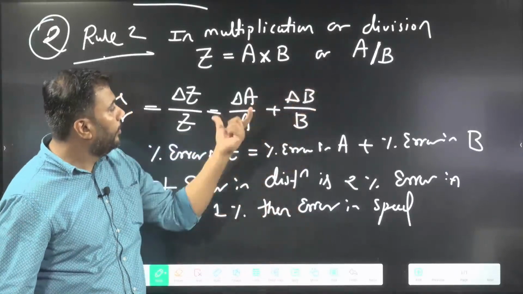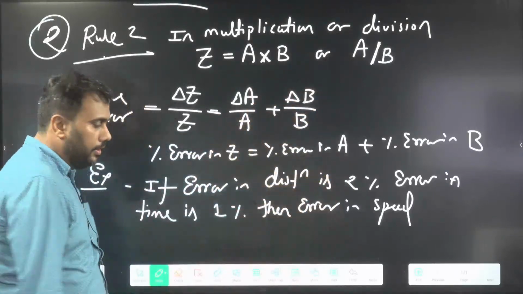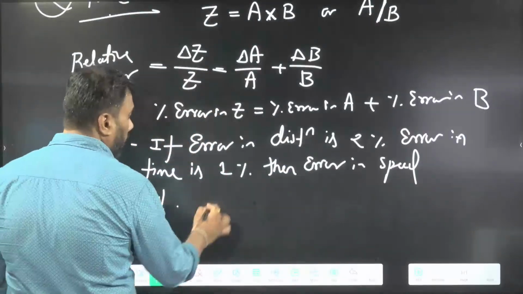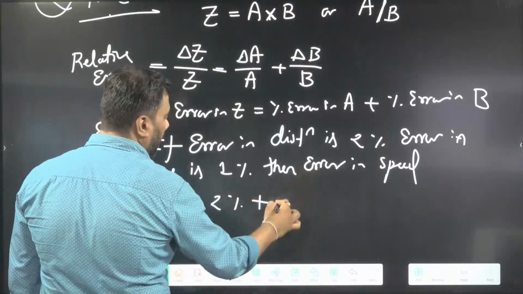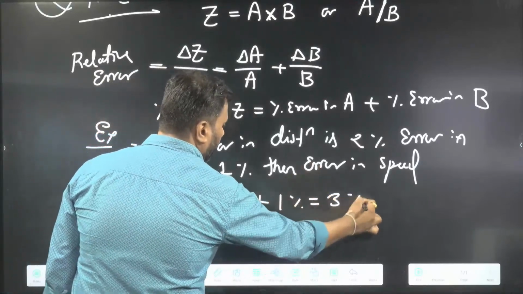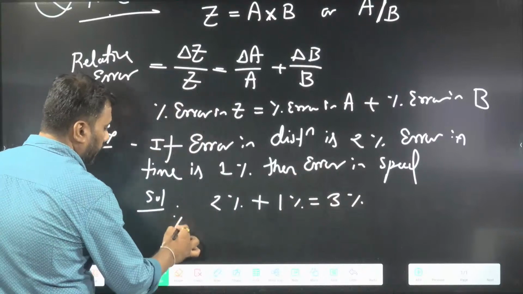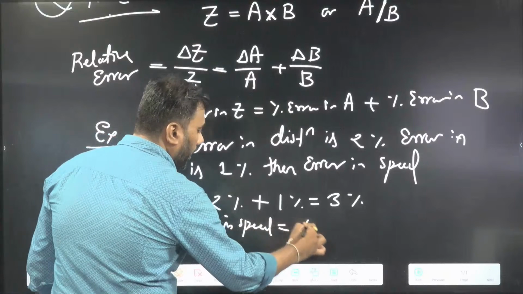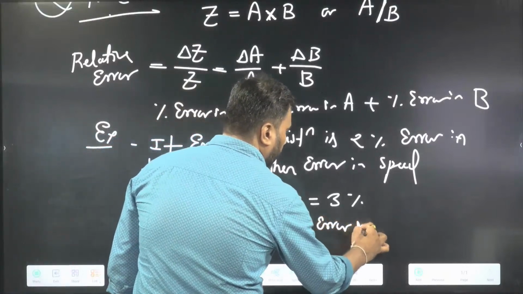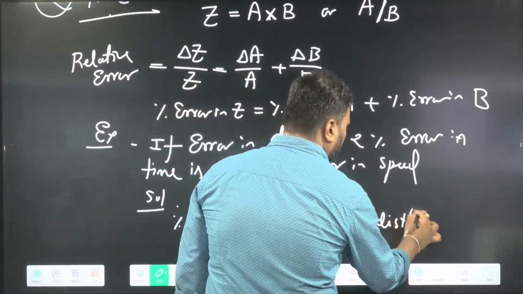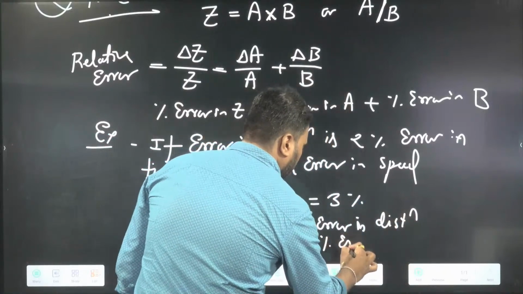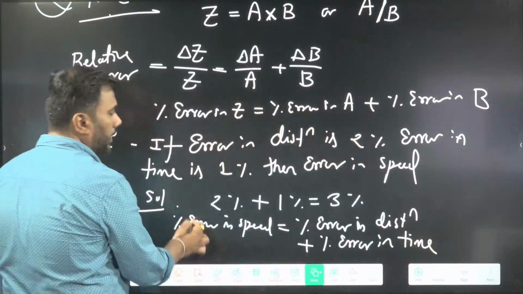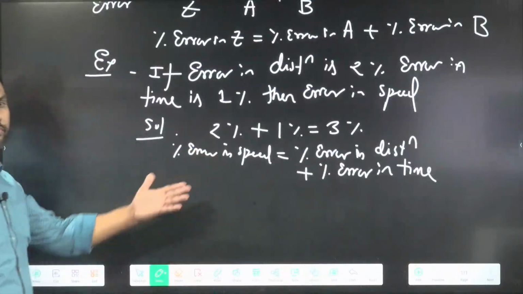So in division, we'll add the percentage error. So percentage error in distance, which is 2%, plus percentage error in time, which is 1%, will give you 3%. This is percentage error in speed. Percentage error in speed equals percentage error in distance plus percentage error in time. Percentage errors are added.